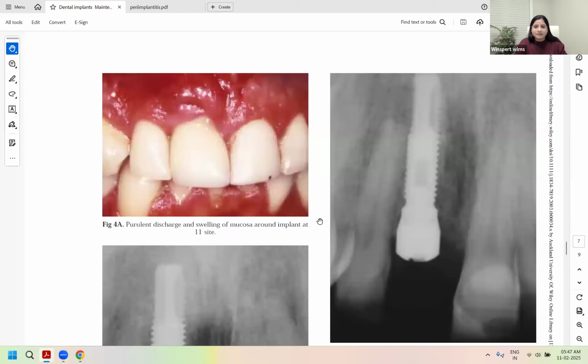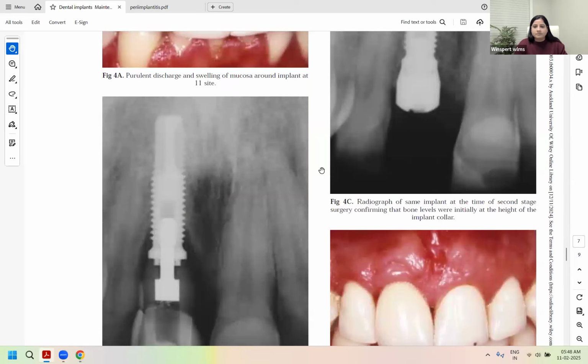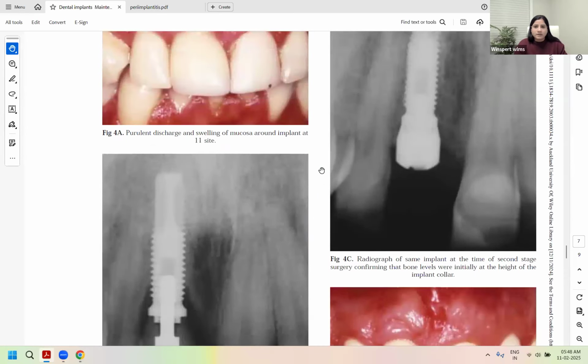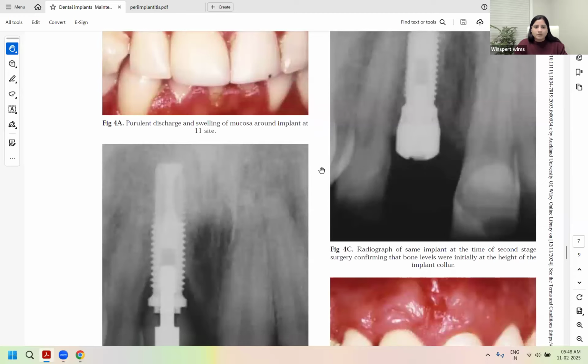This was the baseline radiograph. But definitely if you compare the bone levels around the shoulder of the implant, can you see the amount of bone loss that has occurred here?